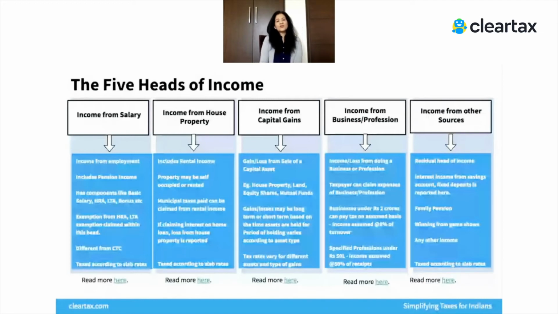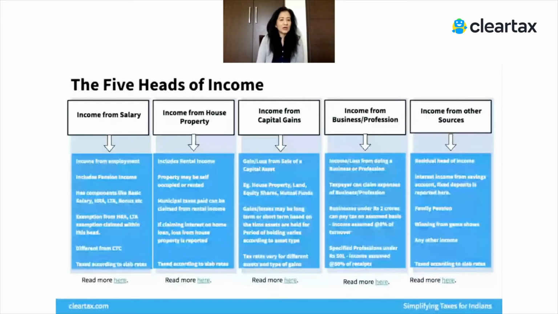Okay, now before we begin to understand tax return forms, here are the 5 heads of income that you must know about. In India, whatever income you may have earned in the financial year must fall in one of these 5 heads, right? So that's the basic premise. Any income that you earn, see where it falls and report it under that head in your tax return. You may have income from salary, very easy to understand. It's income from your employment agreement. It could be your pension income, and it has components like your allowances.